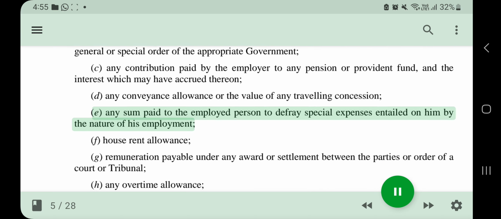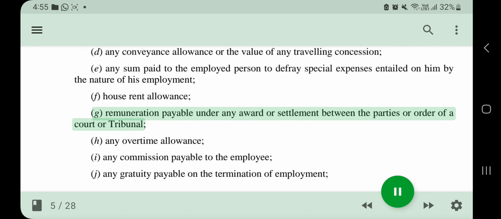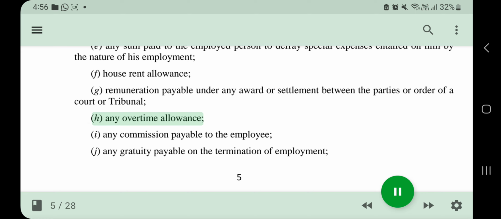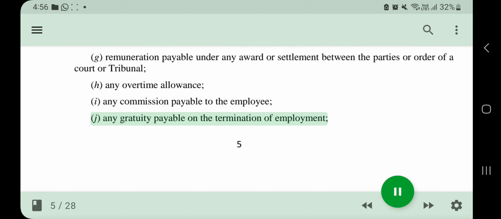E. Any sum paid to the employed person to defray special expenses entailed on him by the nature of his employment. F. House rent allowance. G. Remuneration payable under any award or settlement between the parties or order of a court or tribunal. H. Any overtime allowance. I. Any commission payable to the employee. J. Any gratuity payable on the termination of employment.